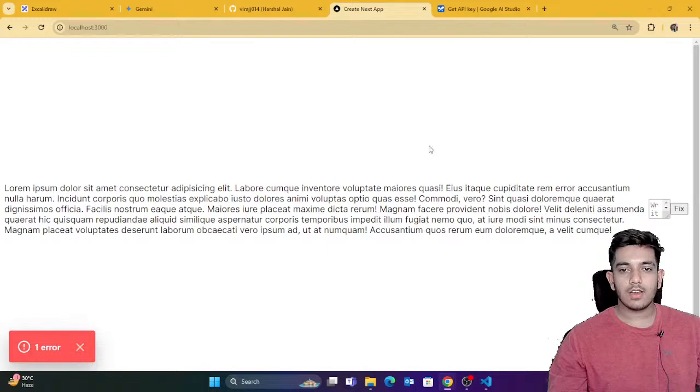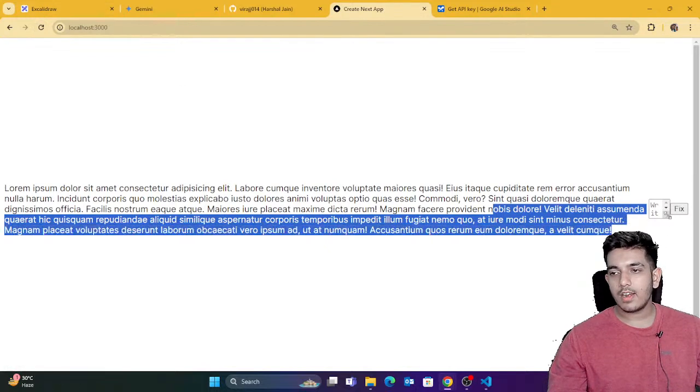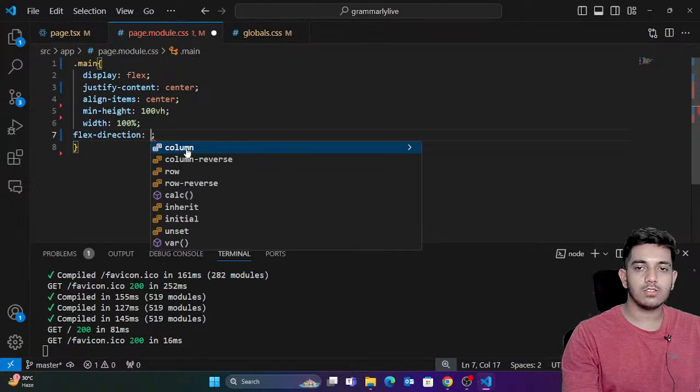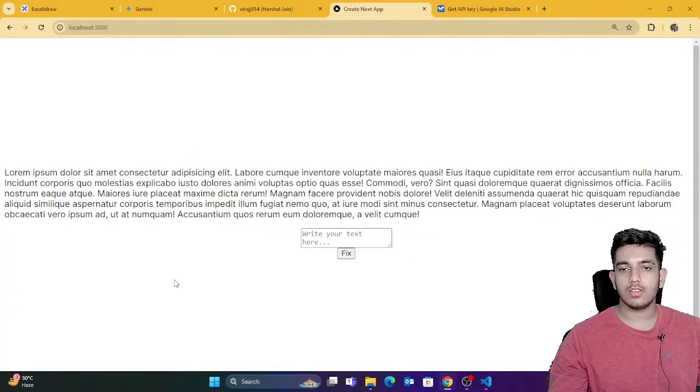So you can see that now things are in center. But I also want things in column. You can see that right now these three are in row. I want things in column, so I'm just gonna say that flex direction is column. That's it. You can see now things are in column.